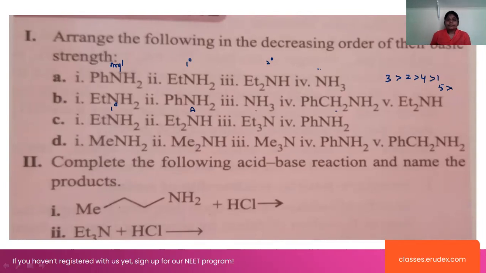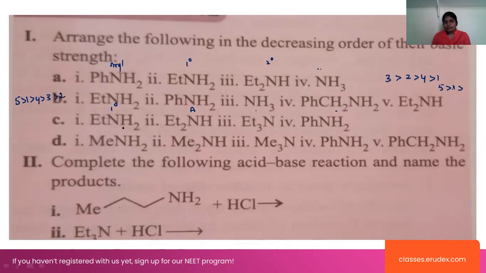Next one. Look at 1, primary, and the next one here is benzylamine. Here we will write 5, 1, and next one 4. Next one is 3, and the least one is 2 here.